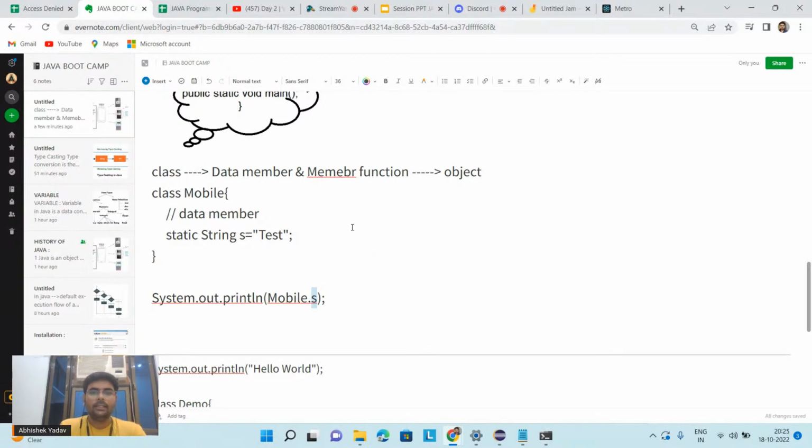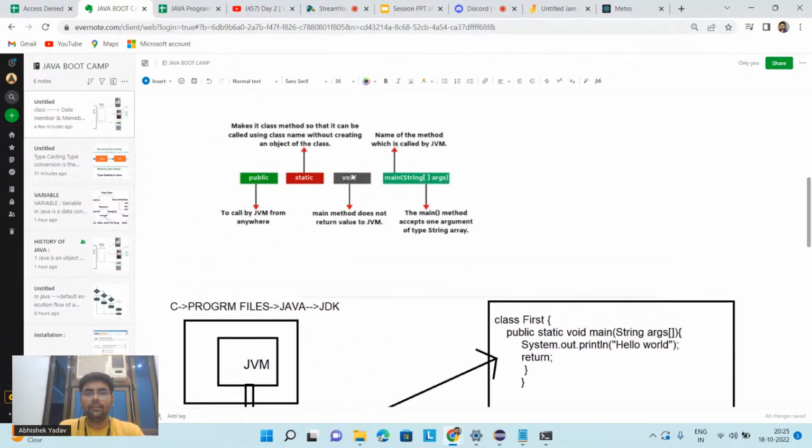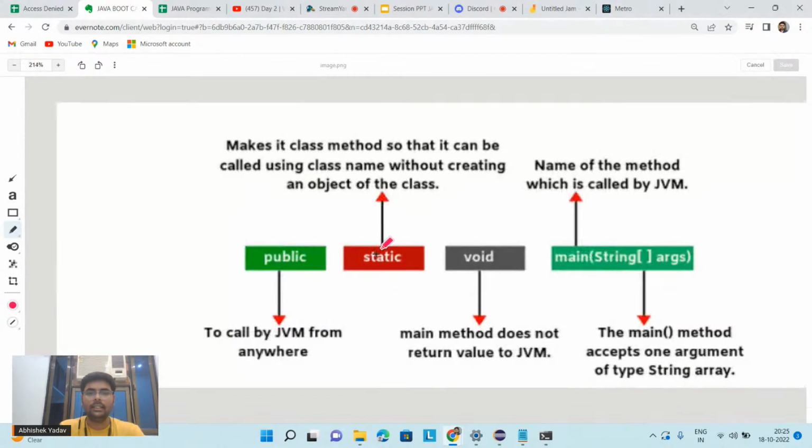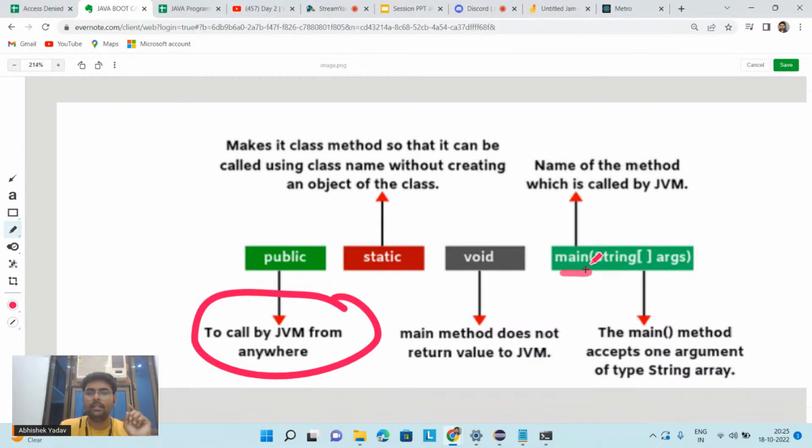Yeah. So after that, here you have a void keyword. So here you can see in the example, like in this diagram also, what is public here? To be called by JVM from anywhere. And you know where JVM is? Inside your C drive. You have to make the main method public. Second is static. Static is what? Make it a class method so that it can be called using the class name without creating an object of the class.